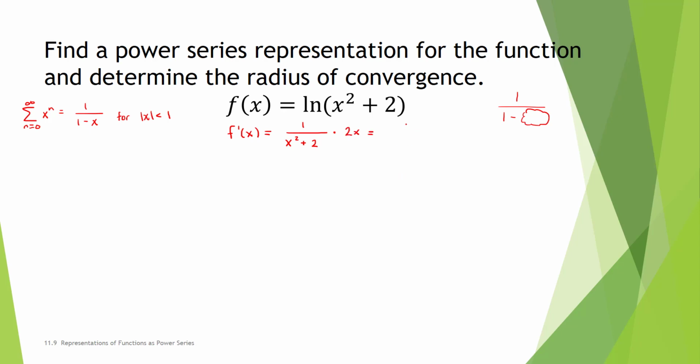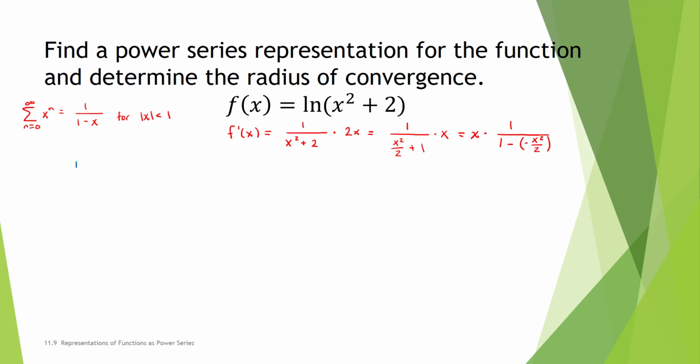Or dividing top and bottom by 2, we have 1 divided by x squared divided by 2 plus 1, times x. And once more, let's put that x in front. We have x times 1 divided by, I can write 1 plus x squared over 2, or 1 minus negative x squared over 2. And this is the form that I want.